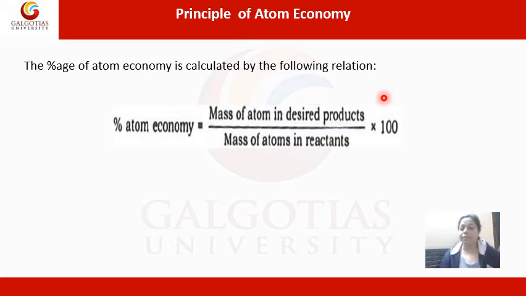Suppose you have A plus B plus C, three reactants. The mass of the atoms has to be a combination of A, B and C. So we have to combine all the masses of the different atoms and then multiply by 100. So percentage yield of a reaction and percentage atom economy are two very different things. Percentage atom economy can be better understood by taking a few examples, so now we are going to look into a few chemical reactions where we can understand the concept of atom economy.